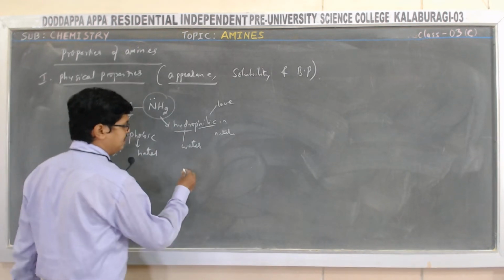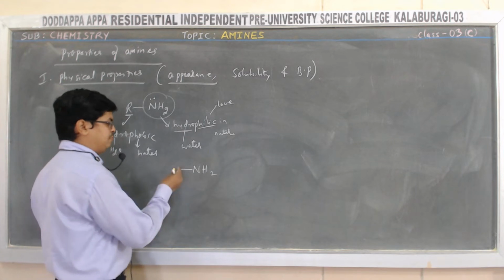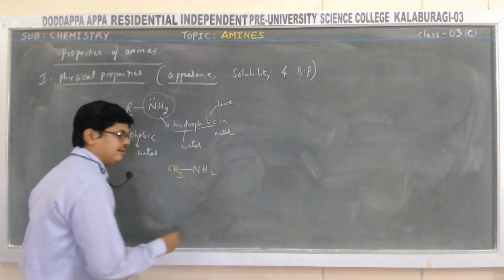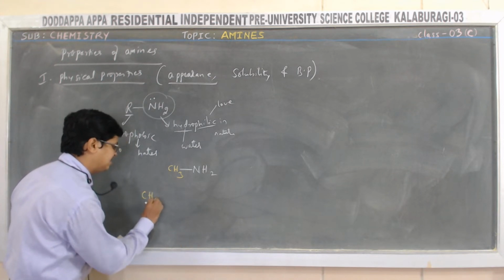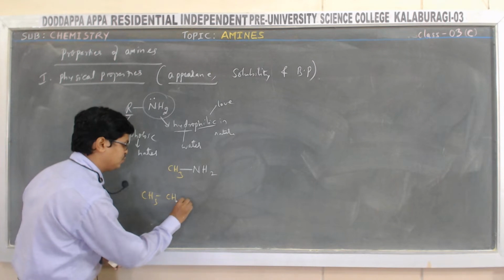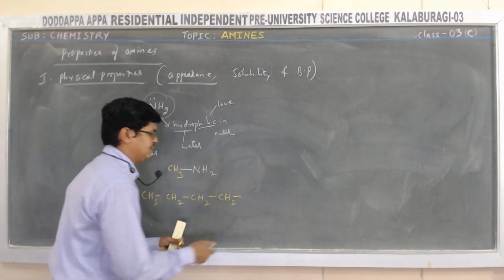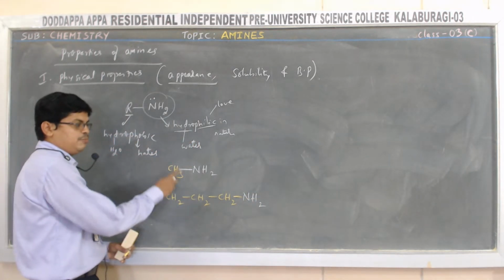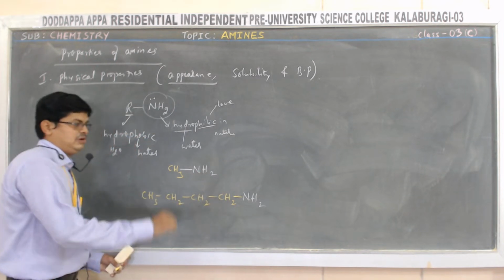For example, if I take methylamine, here the R group is CH3. Then if I take butanamine, butanamine means CH3, CH2, CH2, CH2, NH2. So what makes the difference between these two compounds? It is also a primary amine, it is also a primary amine only.